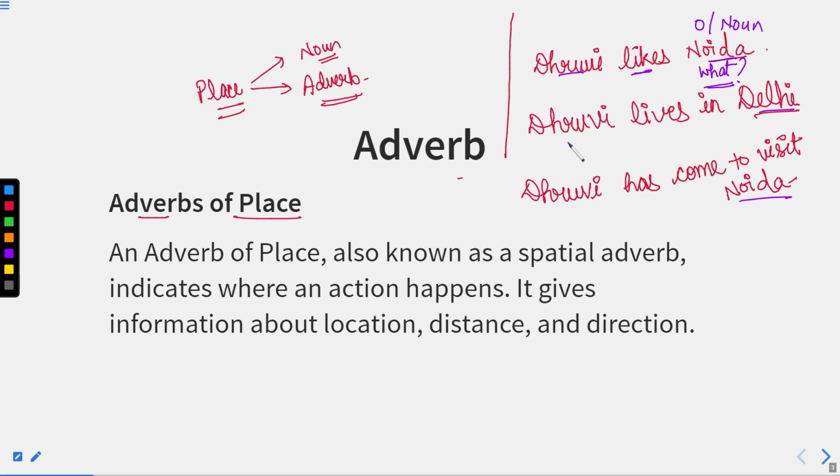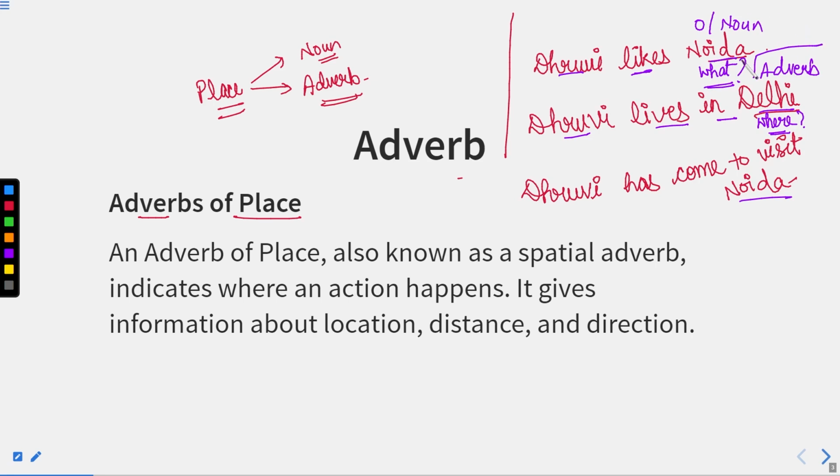But if I see the second sentence, Dhruvi lives in. Now, if I say Dhruvi lives in, the question that will arise in your mind is where? Where does she live? So if I have a question where, and we have already learned in our last session that any word which replies to the question where is obviously an adverb. So here the name of this place is an adverb, whereas in the above sentence, this place Noida is a noun.